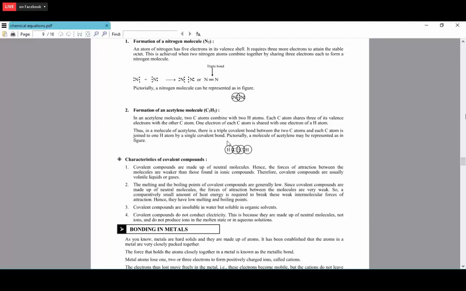So each carbon will make a single bond with the 1 hydrogen atom like this. The remaining 3 electrons are shared between the 2 carbon atoms. So it makes a triple bond between the 2 carbon atoms and single bond with the hydrogen atoms.